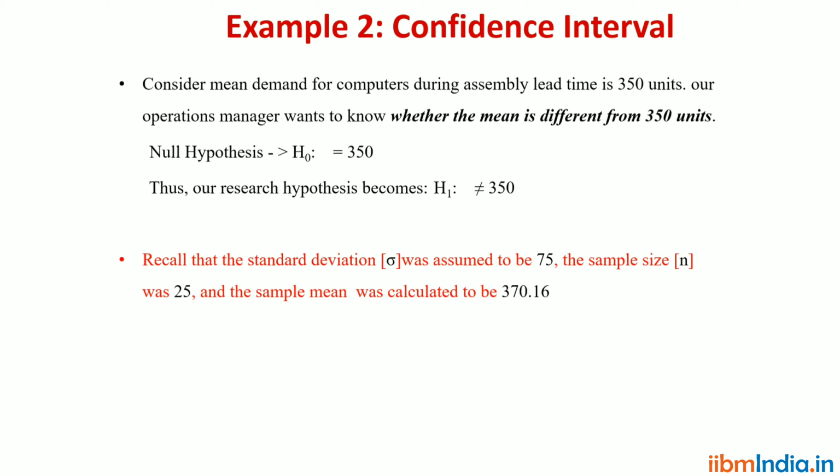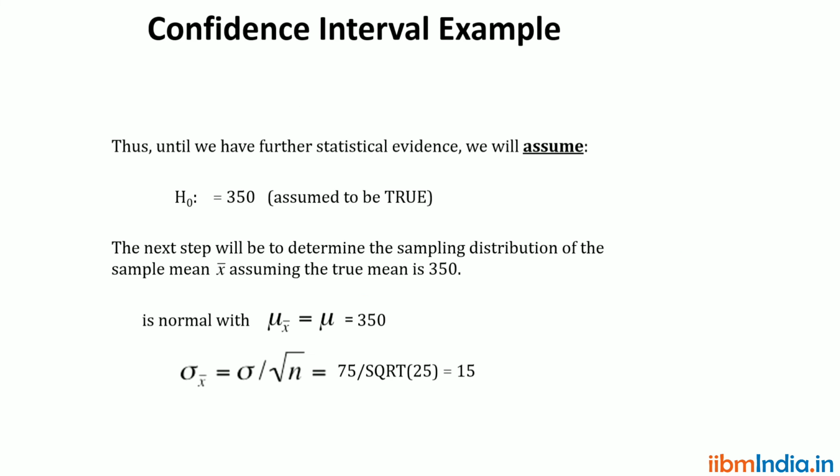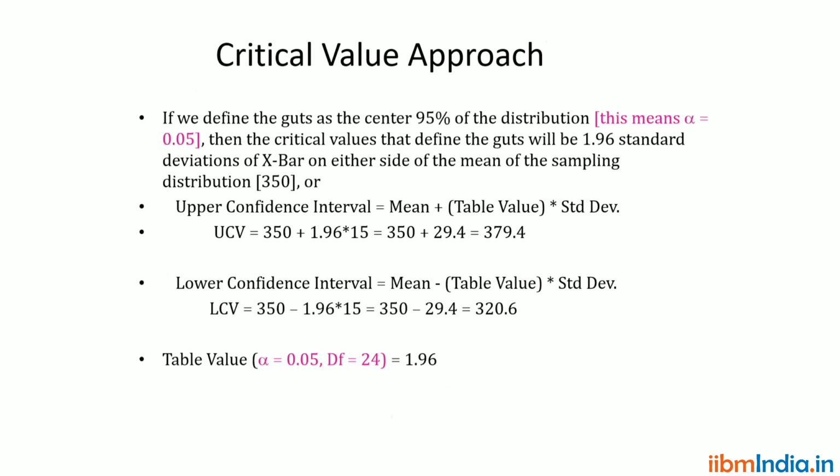In the two-tail, whether it is Z-test or T-test, here sigma is given, that is, population standard deviation is given. So we can go for Z-test. Population standard deviation is 75.